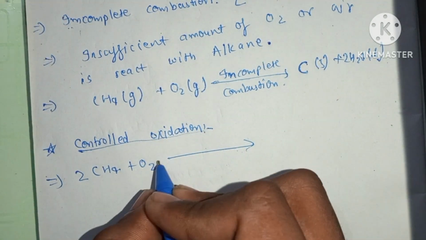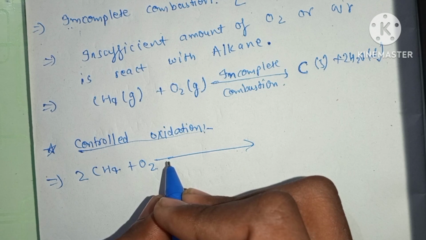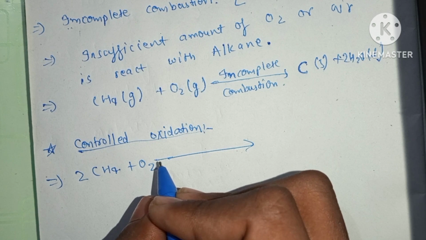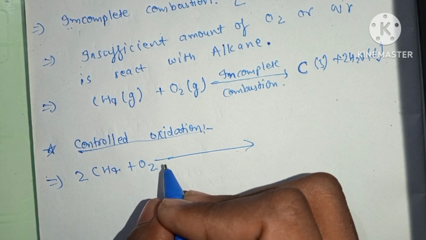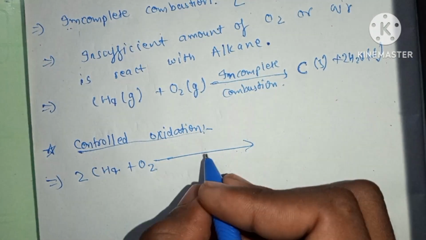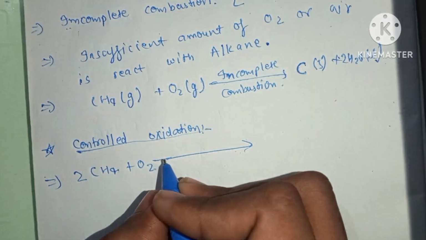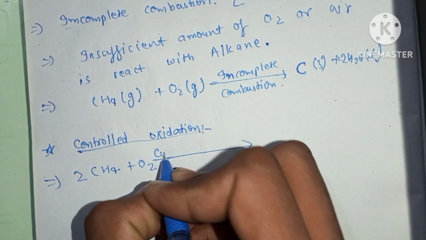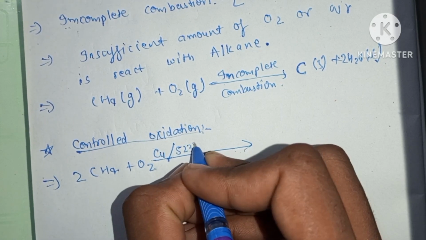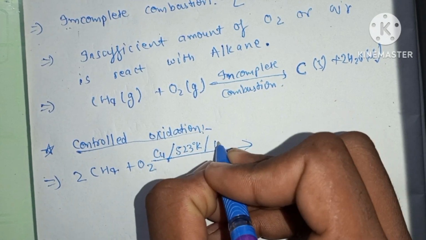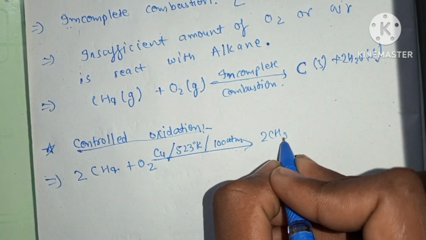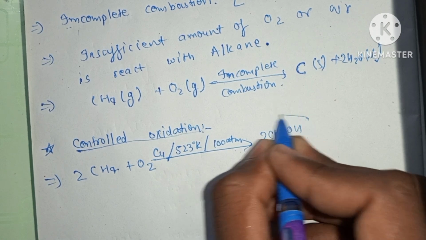We have to give a special catalyst, specialized temperature and specialized pressure for the preparation of alcohol, aldehyde and carboxylic acids. So for the preparation of alcohols we have to use a copper catalyst, and we have to give heat of 523 Kelvin and a pressure of 100 atm. So it will give 2CH3OH. This is an alcohol.